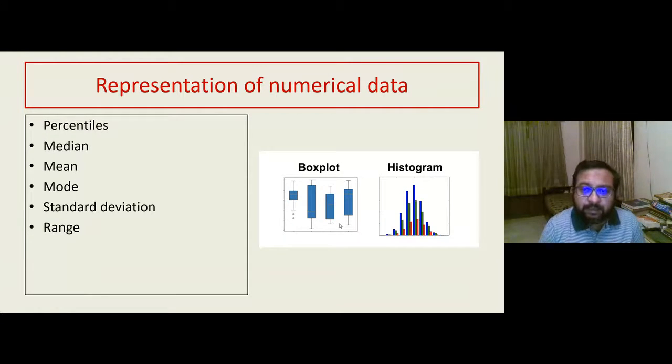Numerical data can be represented as percentile, median, mode, mean, standard deviation, and range. So they can be represented as histograms of percentages, and also as box plots, where the box indicates the range of the data, and above and below you can see there are black lines with bars. These are sometimes known as error bars or standard deviation bars. They show the degree of error or degree of variation of the data in a population. Again, this we will discuss in subsequent portions.